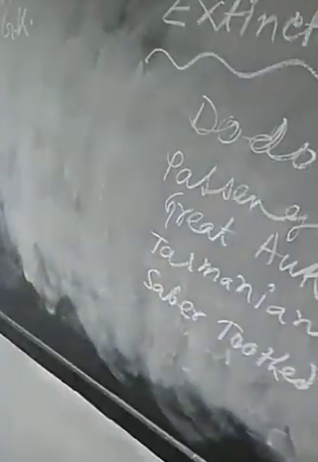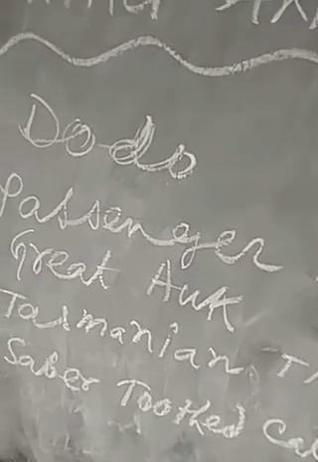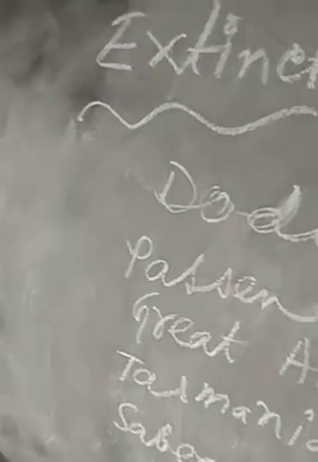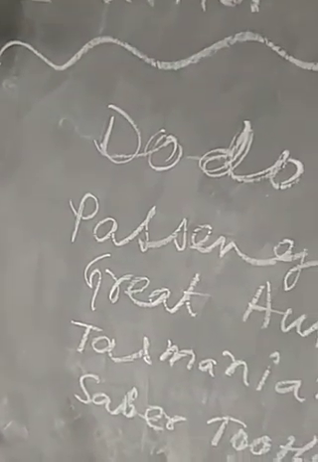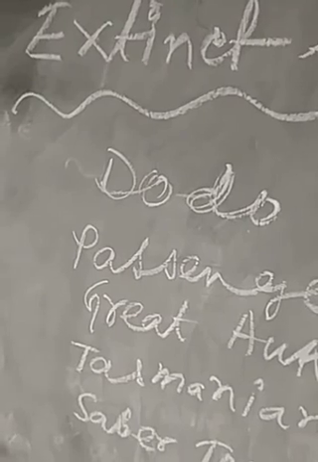In different parts of the world, not in Asia but in Australia, America and European continents, this type of animals were found. Now these are going to be disappeared, and that's why these animals are known as extinct animals.